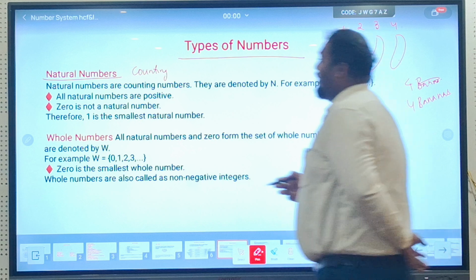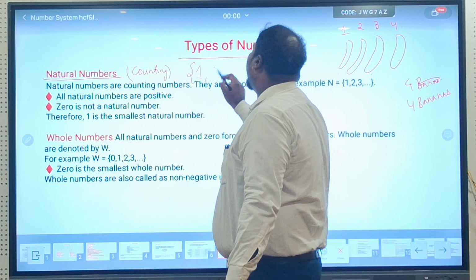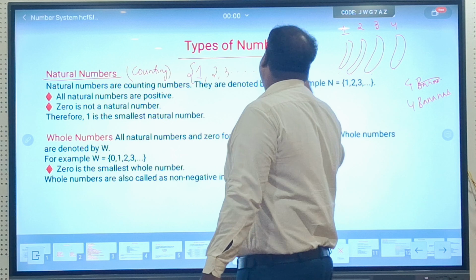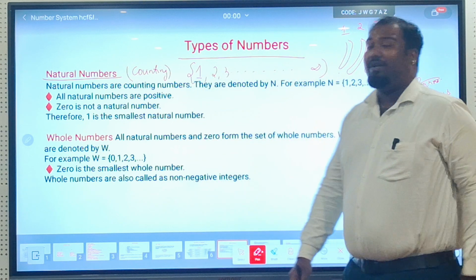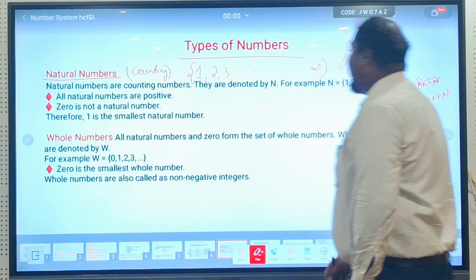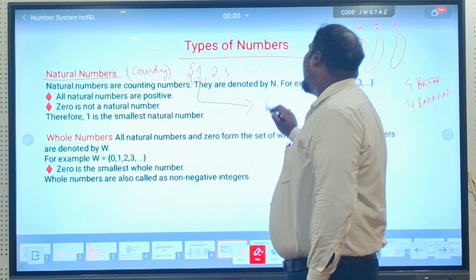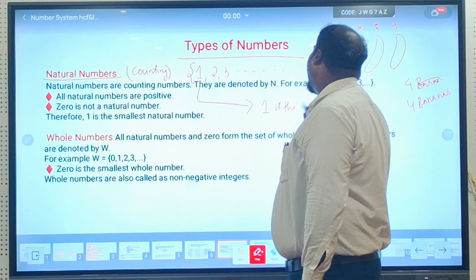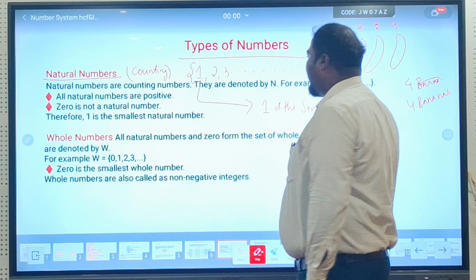And when we start with 1, this set of numbers, that means 1, 2, 3, goes on till infinity. This set of numbers is known as natural numbers. And if I talk about the smallest natural number, you will say 1 is the smallest natural number.